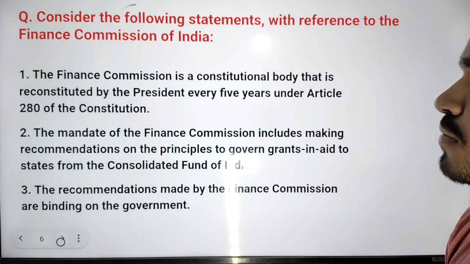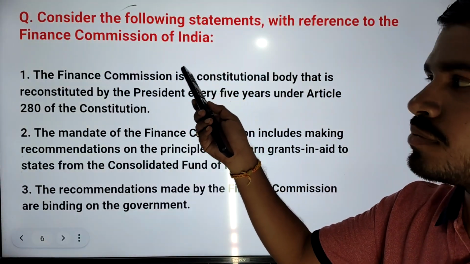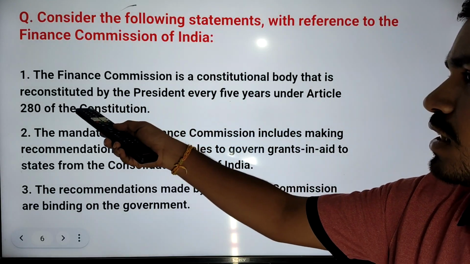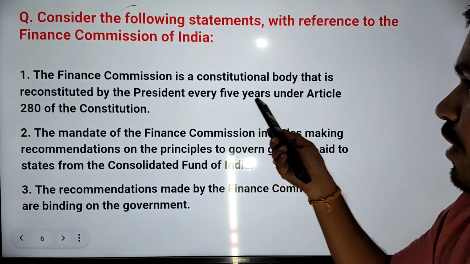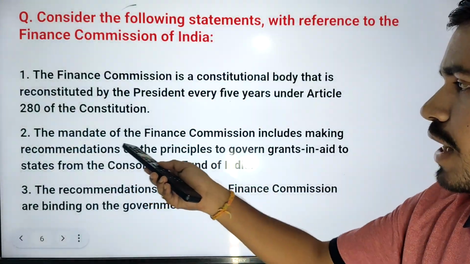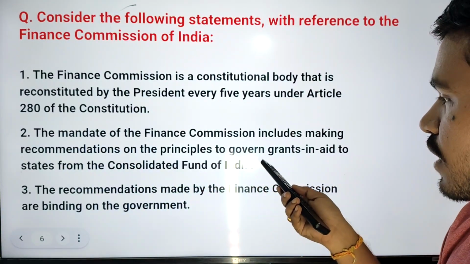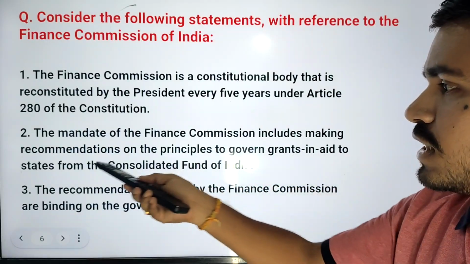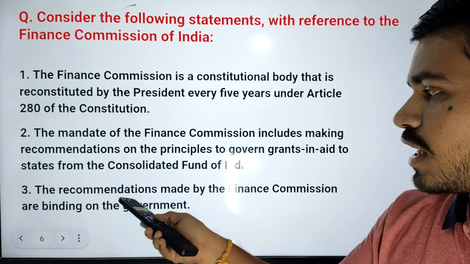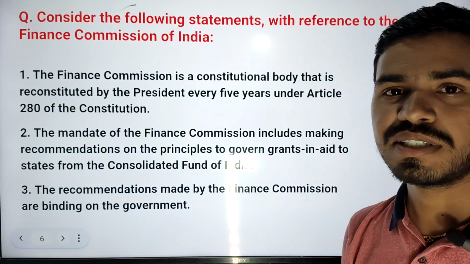So next question. Consider the following statements with reference to the Finance Commission of India. First statement, the Finance Commission is a constitutional body that is reconstituted by the President every 5 years under Article 280 of the Constitution. Second statement, the mandate of the Finance Commission includes making recommendations on the principles to govern grants in aid to states from the Consolidated Fund of India. Third statement, the recommendations made by the Finance Commission are binding on the government. Which of the following statements are correct?